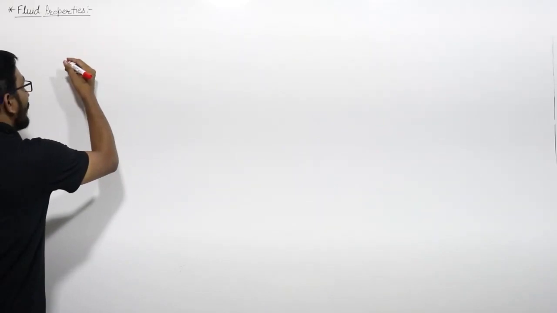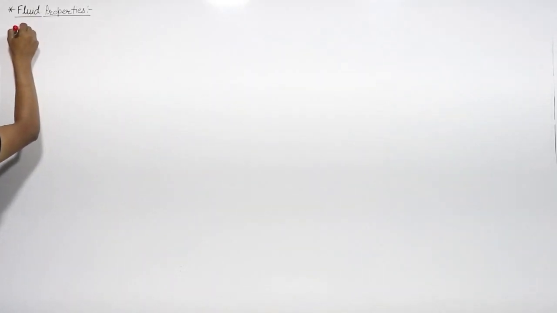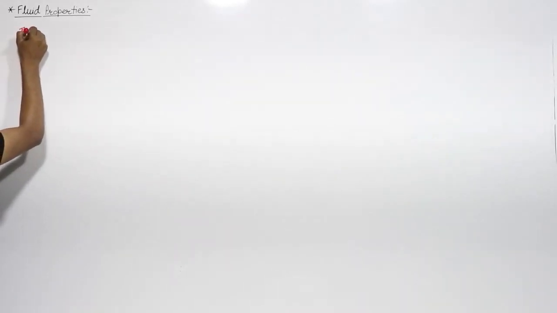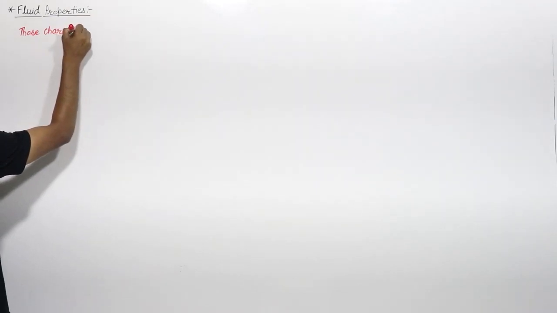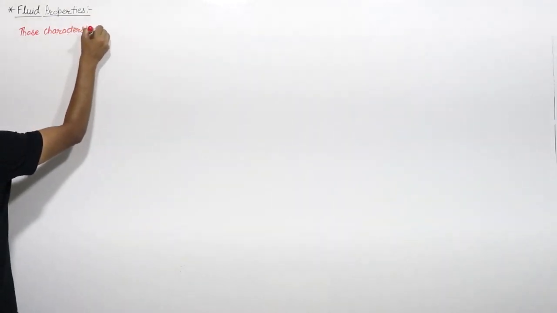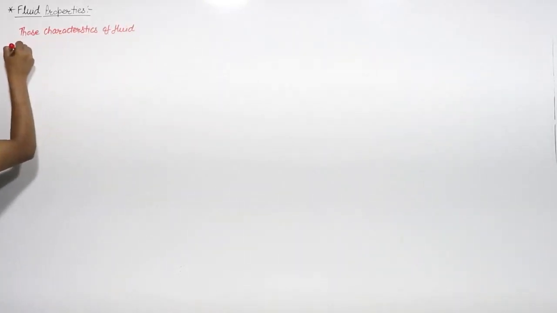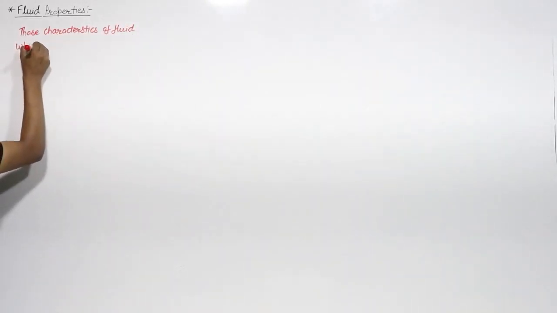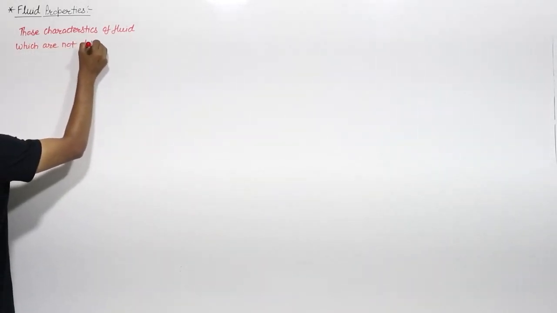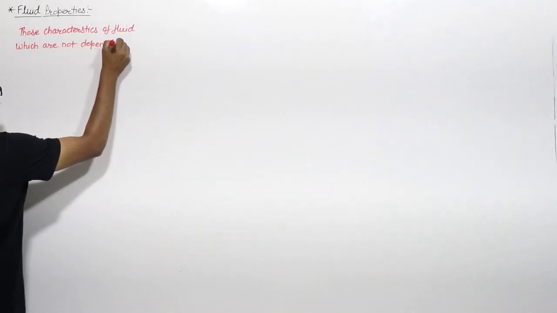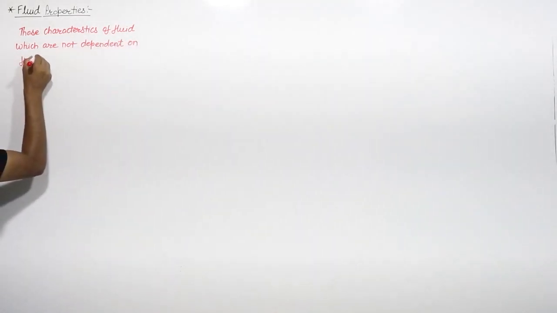If we write the basic definition, properties are those characteristics of fluid which are not dependent on fluid motion, right?